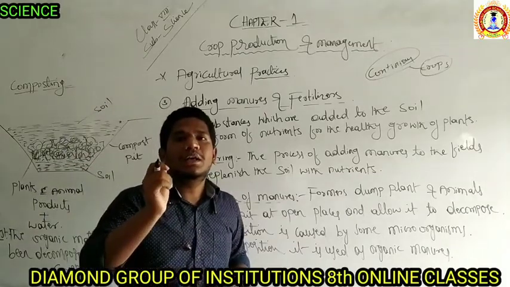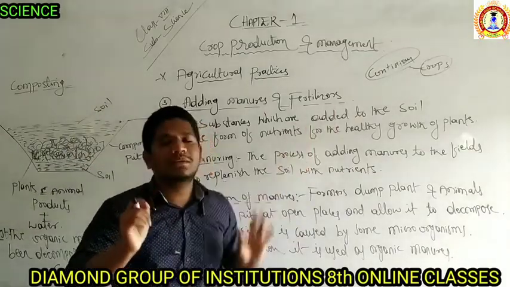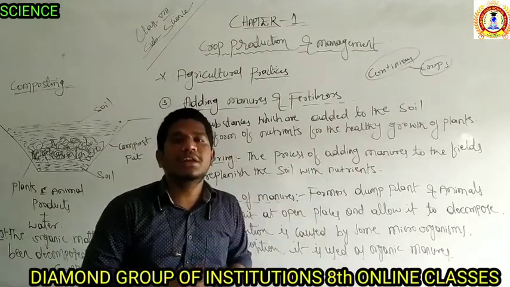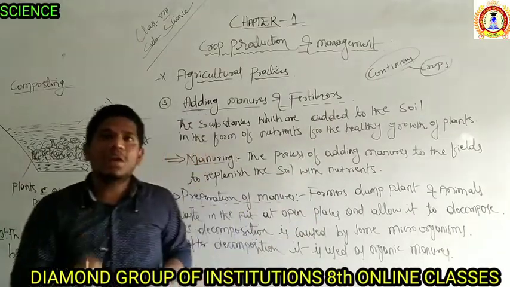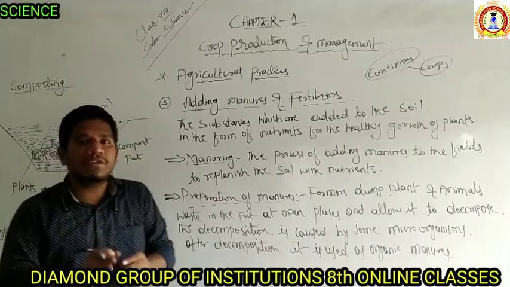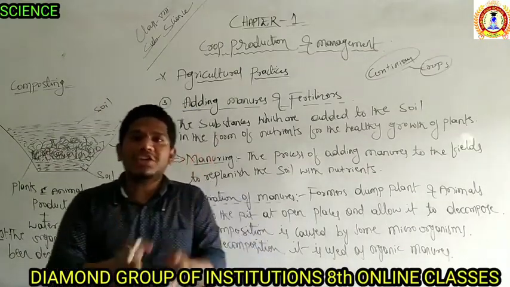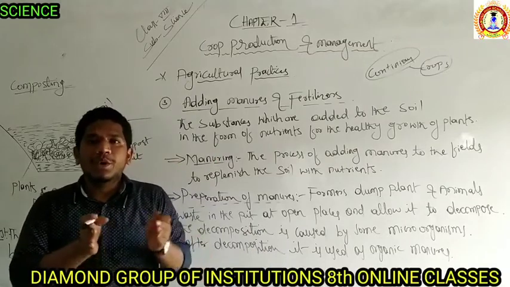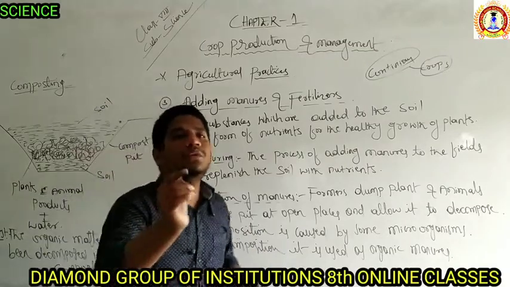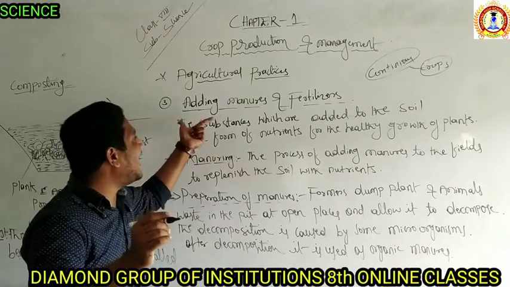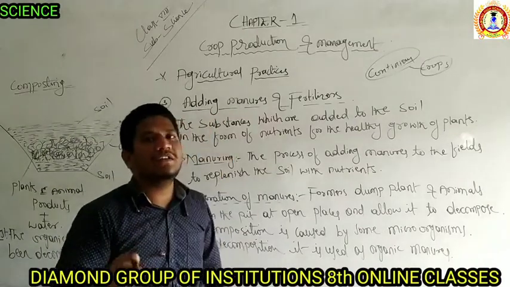Due to the continuous growing of crops in the field or in the soil, the soil may lose its fertility, or the nutrients of the soil are lost. As a result, to replenish the lost nutrients in the soil, what are we going to do? We are adding manures and fertilizers to the soil.